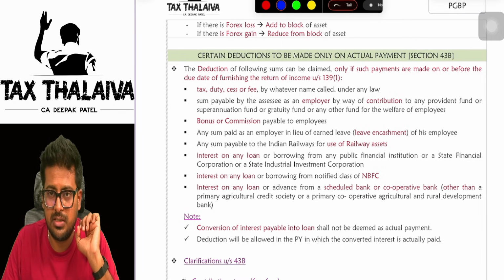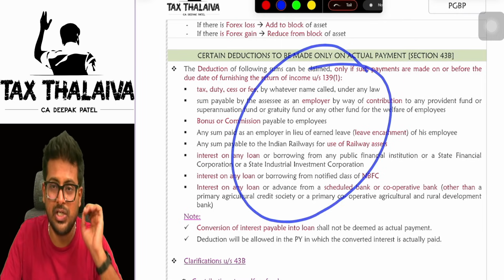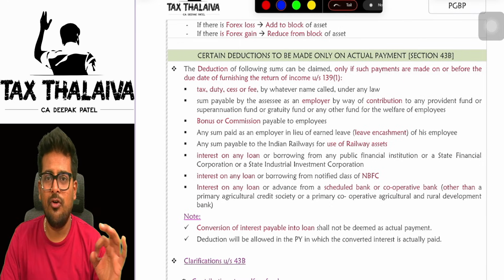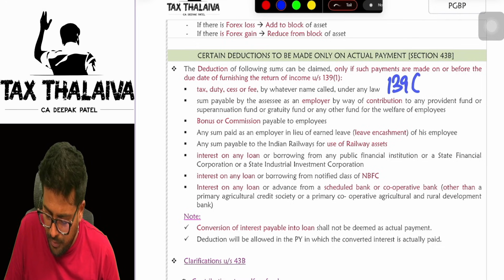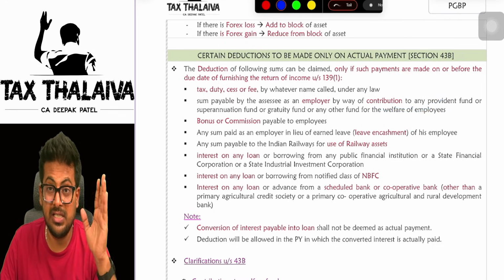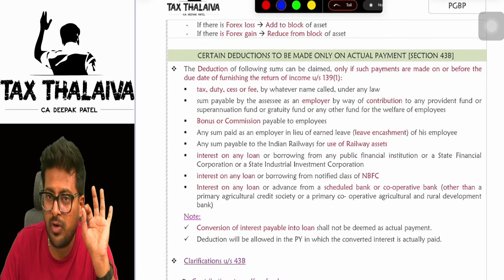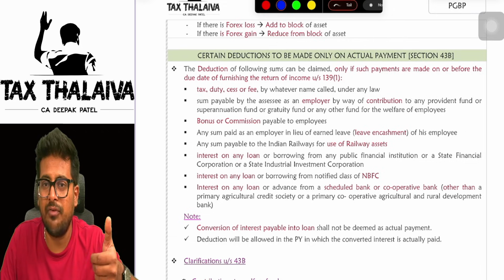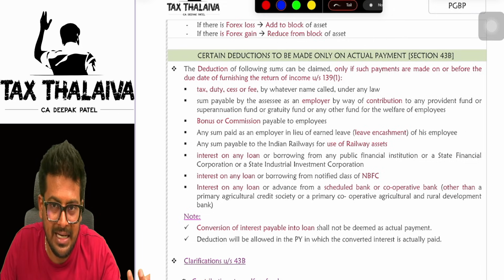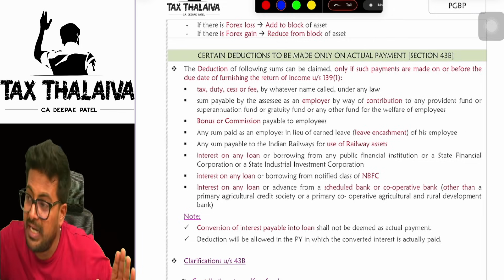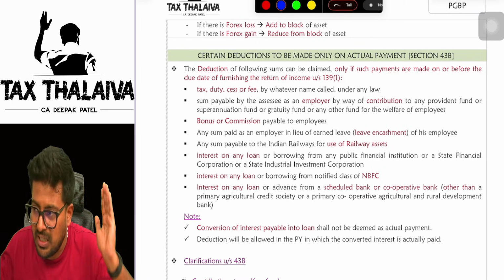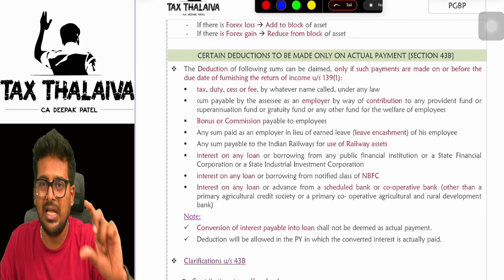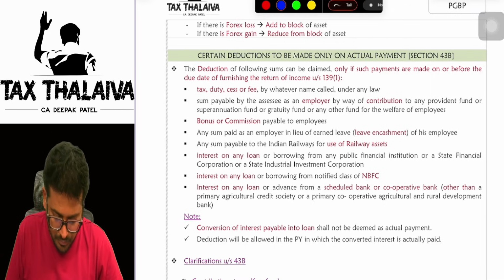For few expenditures, whatever is mentioned here, if you have not made the payment before the date given under 139(1), which is 31st of July, you are not eligible to claim deduction. Means you are just making an entry in books of accounts as payable, but you did not pay it before 31st of July of the next financial year, which is the 139(1) due date of filing return of income. In that case, the total expenditure will be disallowed.